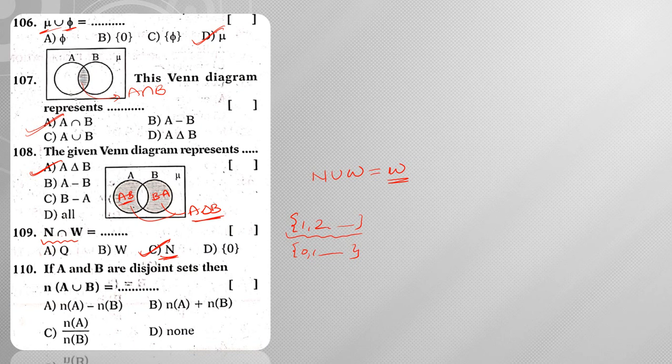Next, if A and B are disjoint sets, disjoint sets means both sets have intersection phi, that means there are no common elements, then n of A union B is equal to n of A plus n of B. Hence the answer will be option B.